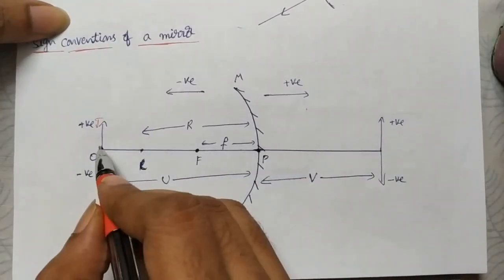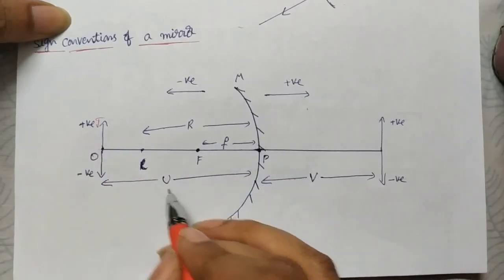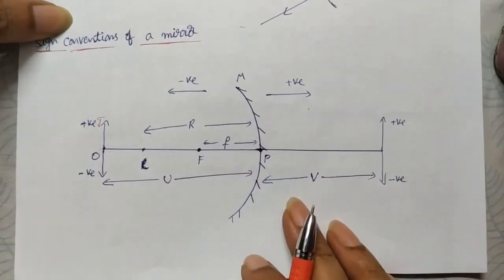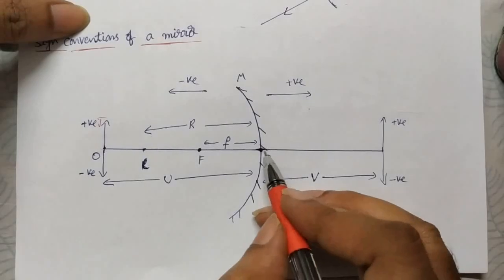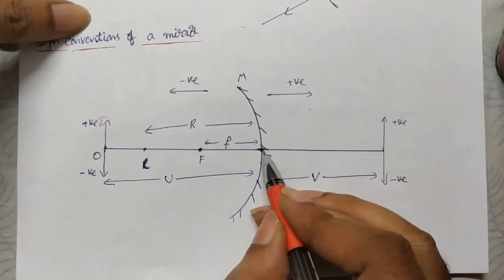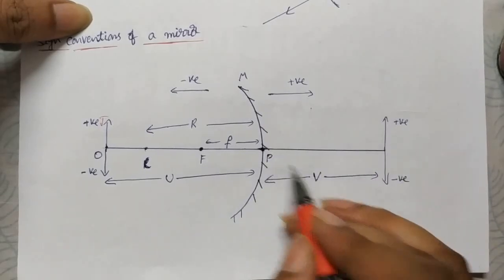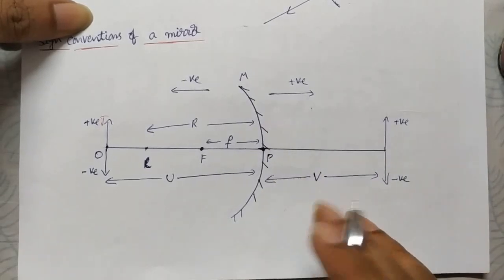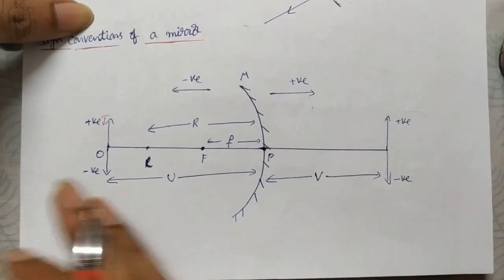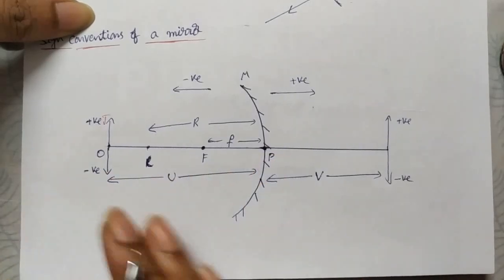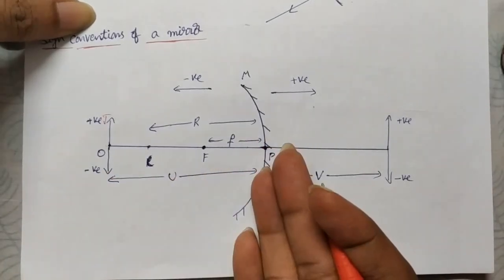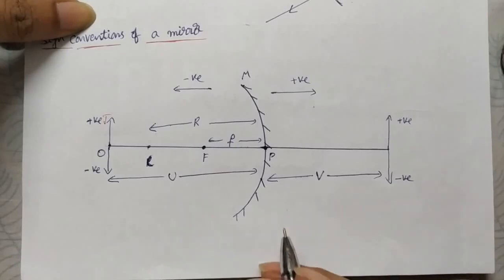If the object is placed here, the object distance U is also negative. Whatever distances are on the back side of the mirror, measured from P, are positive, so V is positive here. Sometimes the image also forms on the same side, the front side of the mirror. In that case the image distance V is also negative.